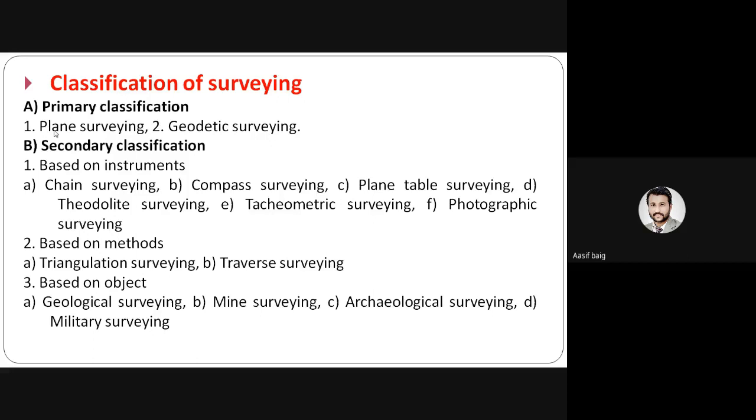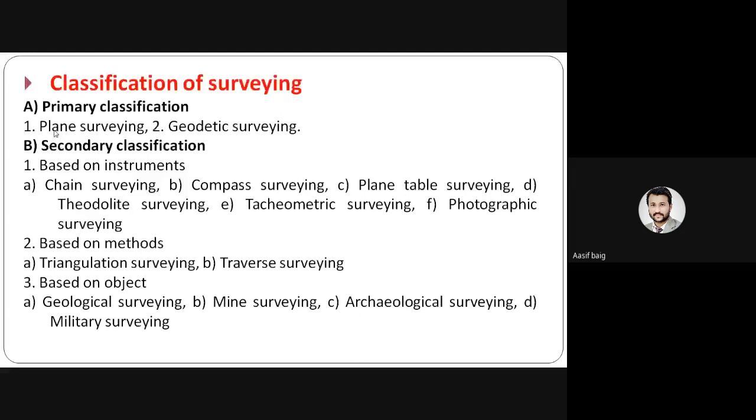If you are using the compass, this is compass surveying. If you are using the plane table, this is plane table surveying. If you are using theodolite, this is theodolite surveying. If you are using tachometry, this is tachometric surveying. If you are using photography, then this is called photographic surveying.